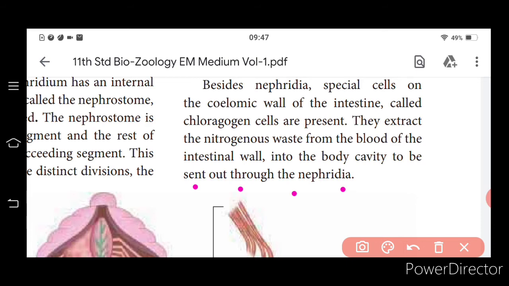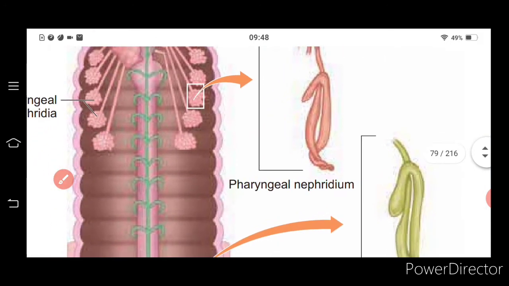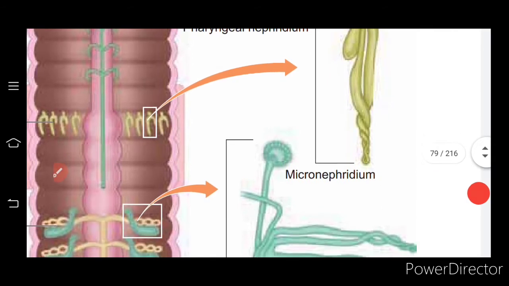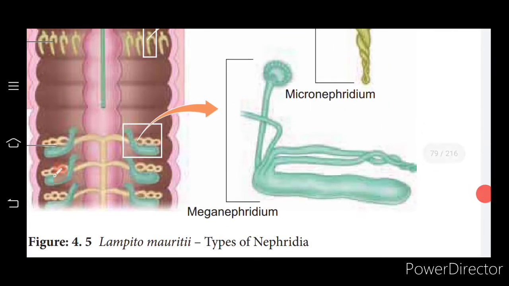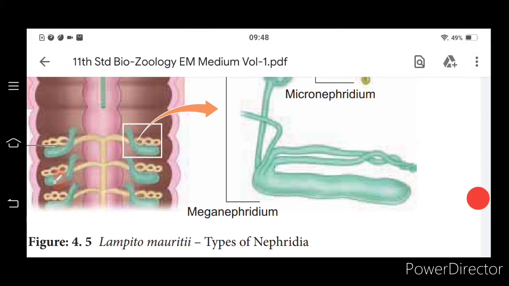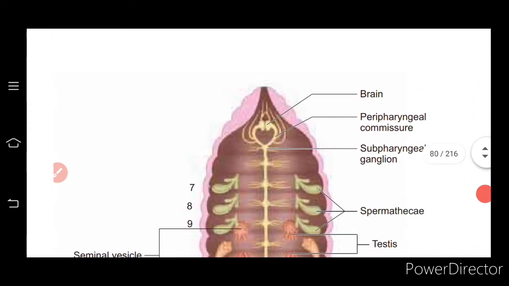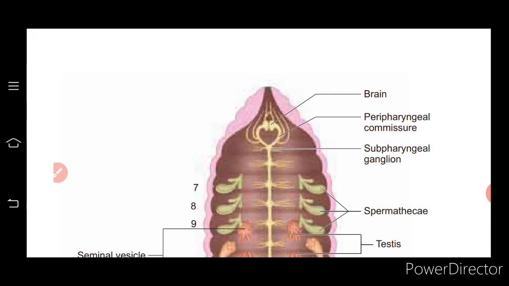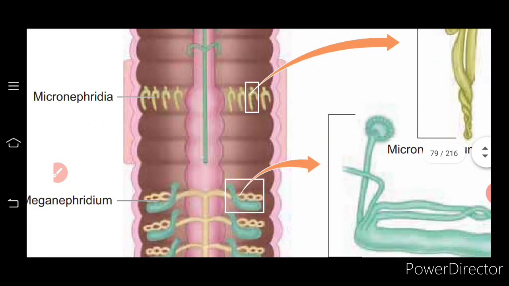So here in the earthworm, the excretory function is taken care of by nephridia and also the chlorogogen cells. You can see the diagram here of the nephridia: pharyngeal nephridium, then micronephridium and meganephridium. Meganephridium is described to have three parts, that is the ciliated region, then the glandular region, then the muscular region. Okay, so that is about the excretory system and the nervous system in the case of earthworm.